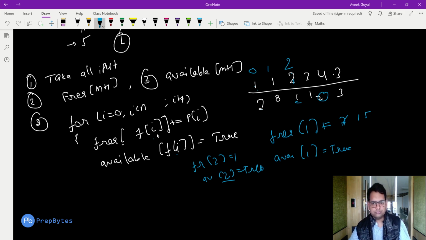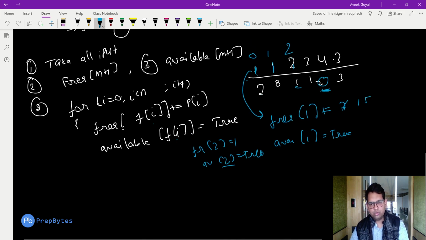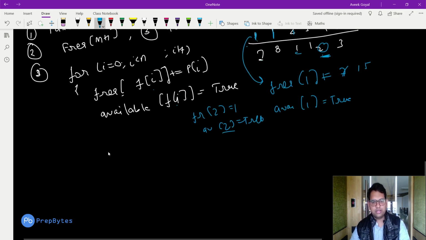Now in the frequency array, each particular element is converted into an index, and it stores the summation of p. And the available array will tell us whether that particular basket is even available or not. After this, using a for loop, I am going to check 2 conditions. First, available should be true, that means the basket should be available.